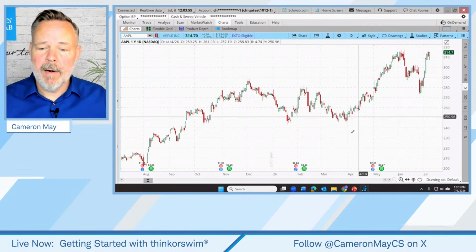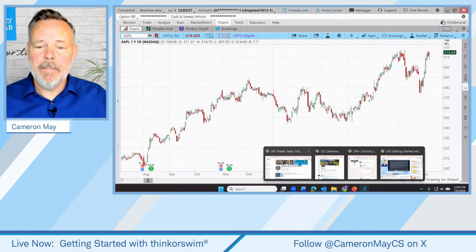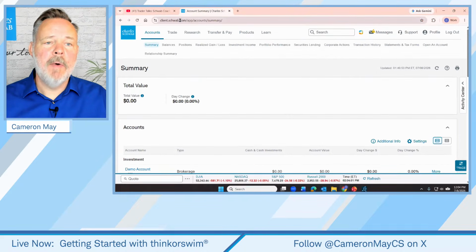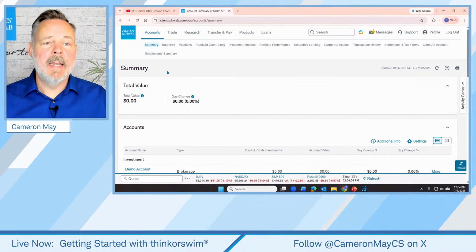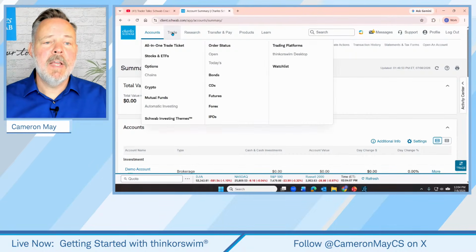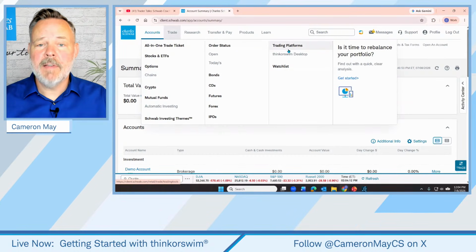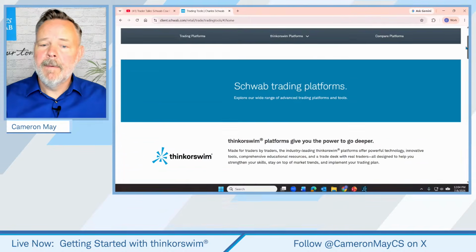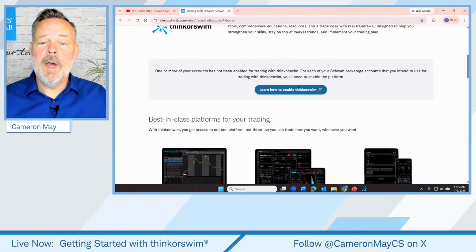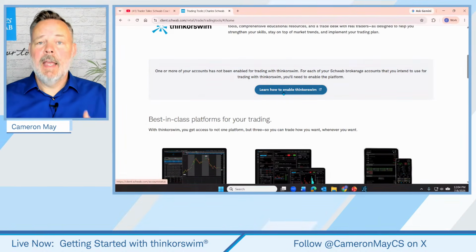So just a quick sidebar, if you don't have Thinkorswim desktop, you'll just pop over to your Schwab Online account. This is just an example online account. Go right up here to the Trade tab, and then over here under Trading Platforms, which is what Thinkorswim Desktop is, you'll see it says Thinkorswim Desktop. You click on that, scroll down just a little bit until you find a big blue button, and that will guide you through what Thinkorswim is and how to download it.